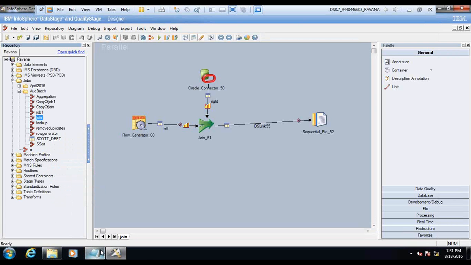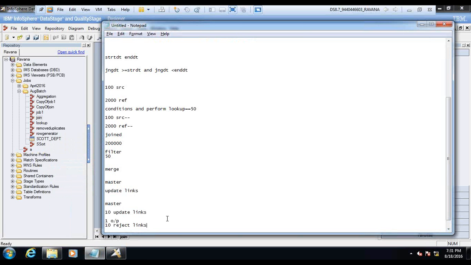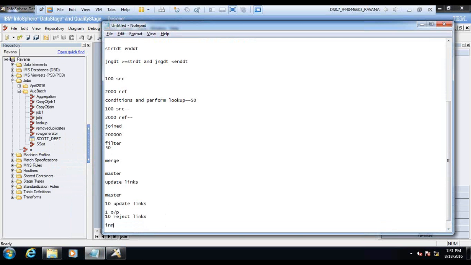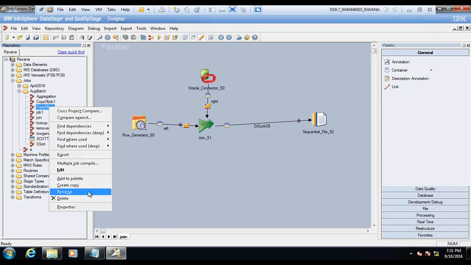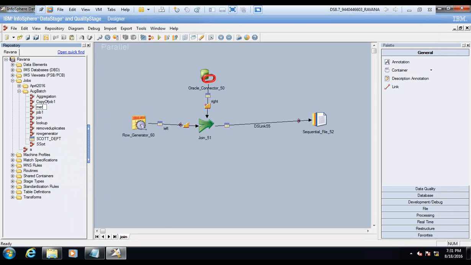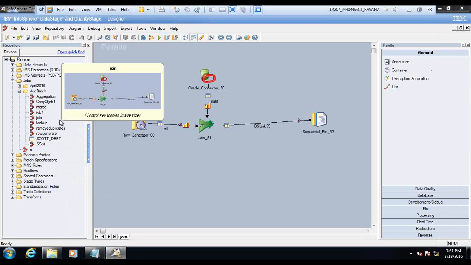And here in the merge also, I can do only inner join and left outer join. I cannot perform all joins. So for merge you can use join, but for join you cannot use merge. Am I correct? Yes. Join can be replaced with any other stage, but other stages cannot replace the join when you have full outer join and other scenarios.